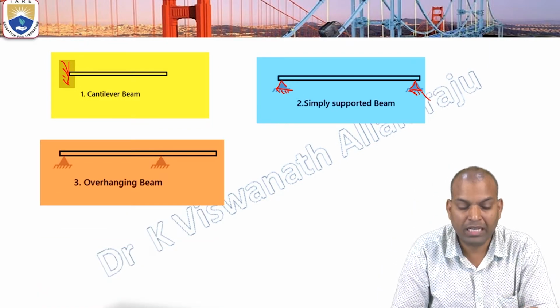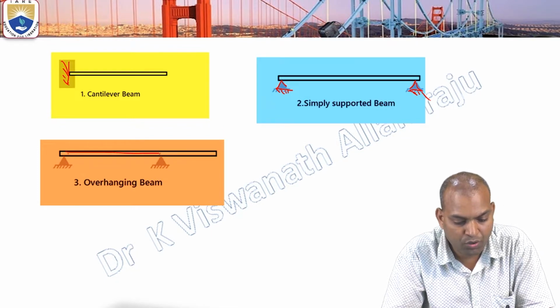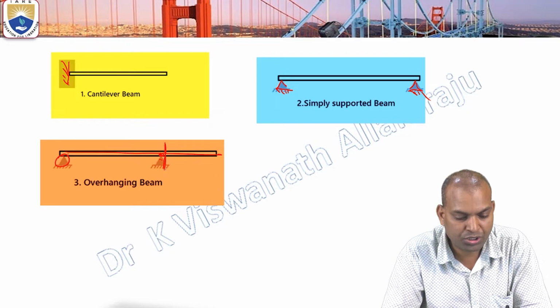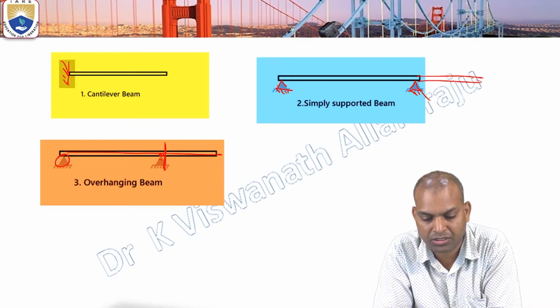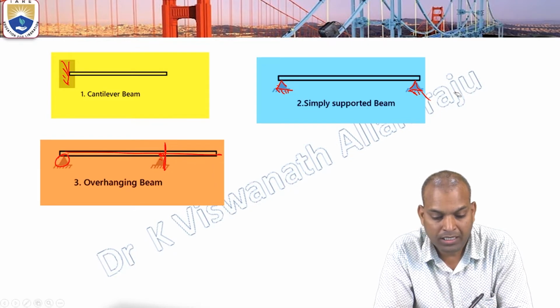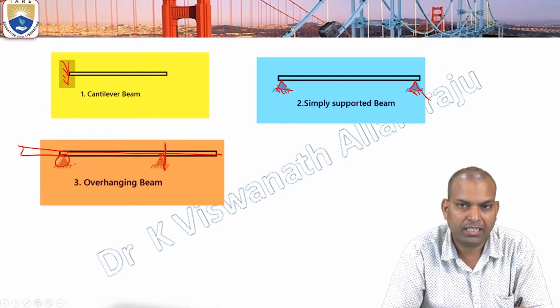In the case of an overhanging beam, it can be a left side overhang. It is exactly fitted here, and up to this portion it is simply supported; the extension is known as overhanging. And it can be not only the left side, but both sides can be overhanging.